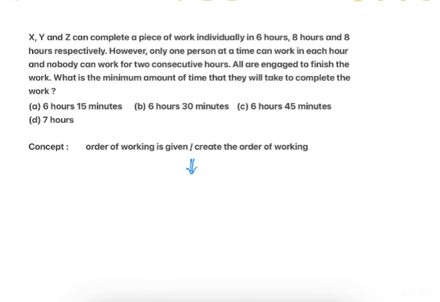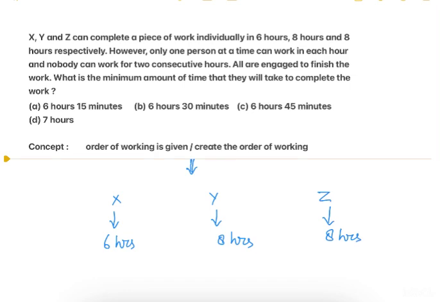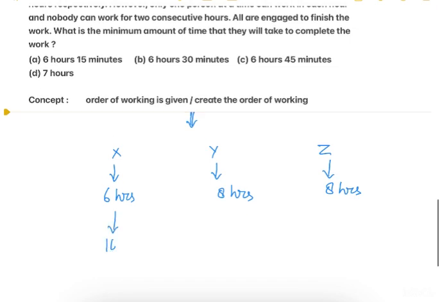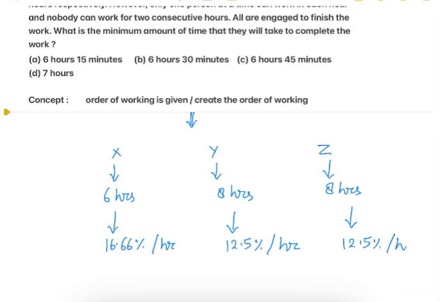Now this question is based on the concept of order of working, where the order is not given and we have to create it. As per this question, there are three persons X, Y and Z. X can complete the work in 6 hours, Y can complete the work in 8 hours, and Z can complete the work in 8 hours. So the efficiency of X will be 16.66% per hour. The efficiency of Y will be 12.5% per hour, and the efficiency of Z will be 12.5% per hour.